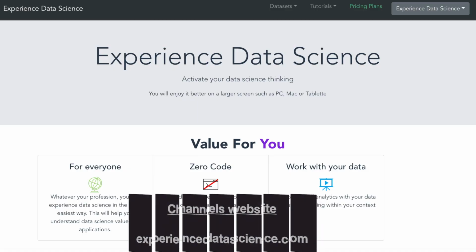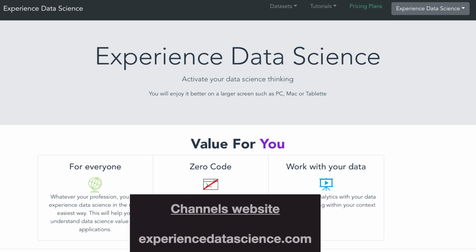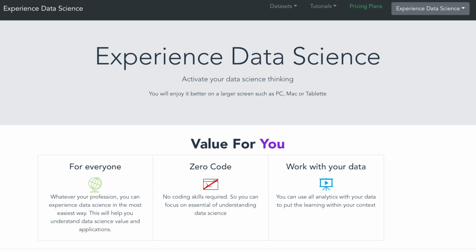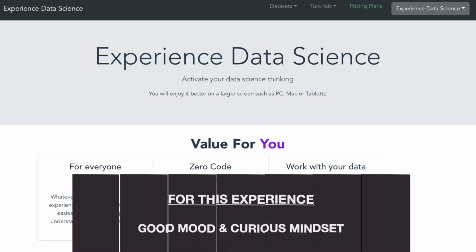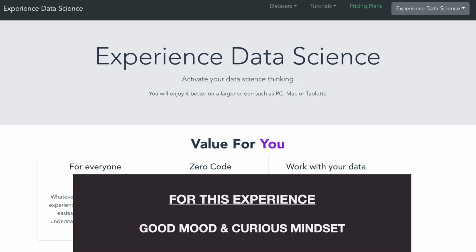This website will help you experience data science in the easiest way and without any need to code nor make any software installations. The link is in the description below. You do not need any prior knowledge of data science, neither do you need any programming skills. What you need is just a good mood and a curious mindset.